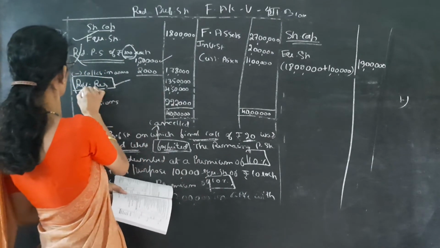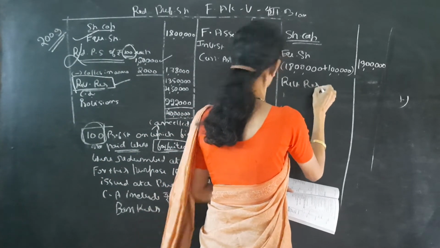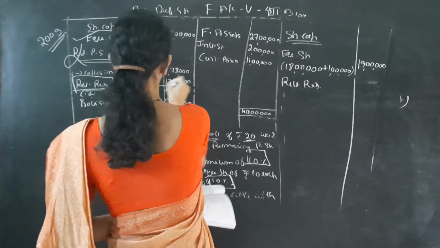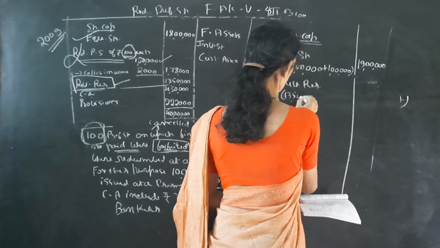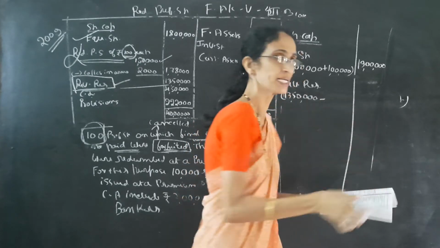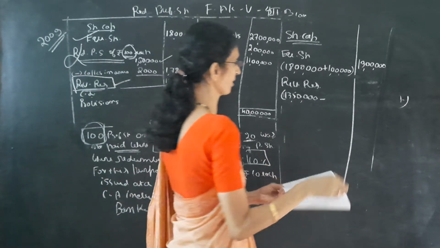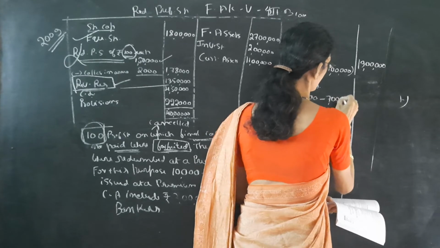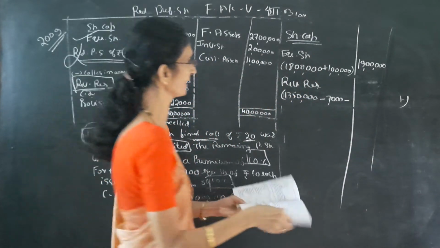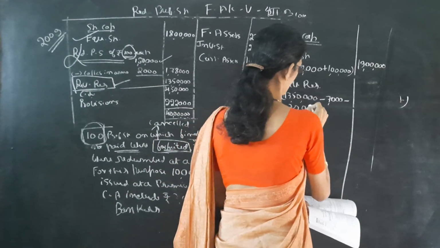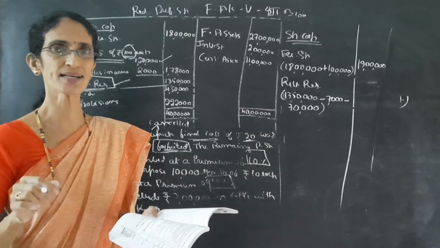So next we have to see the revenue reserve. Revenue reserve is 13,50,000. See the third entry: revenue reserve debit means we have to minus it, 7,000. The next entry, the fourth entry, is 70,000. Wherever the entries are, see: if it is a liability, debit is minus; if it is an asset, credit is minus.